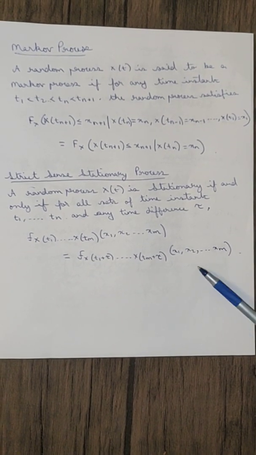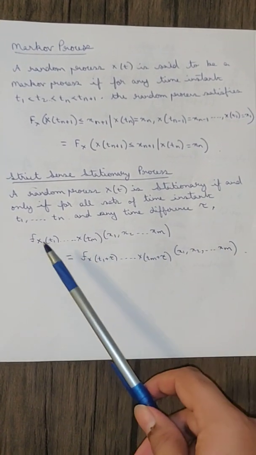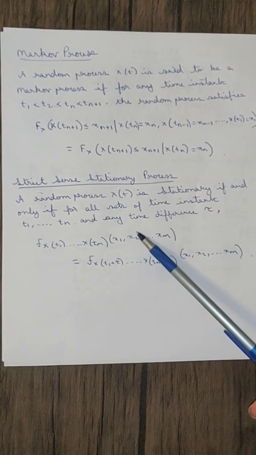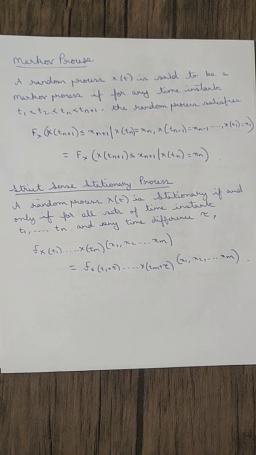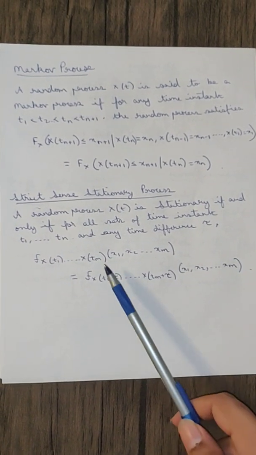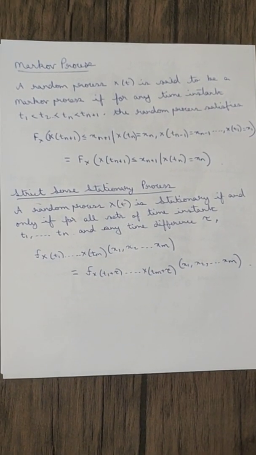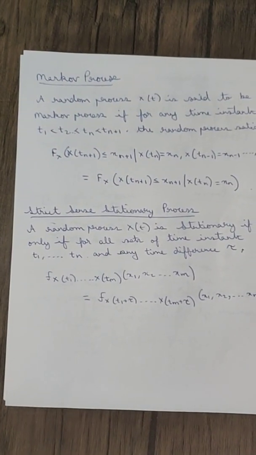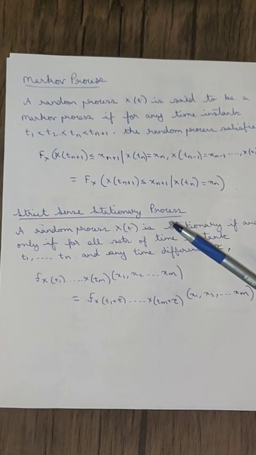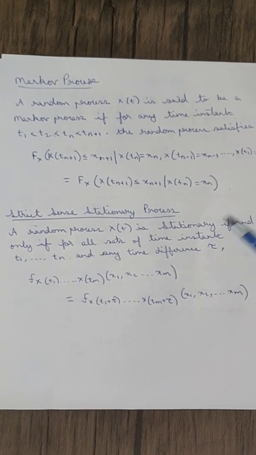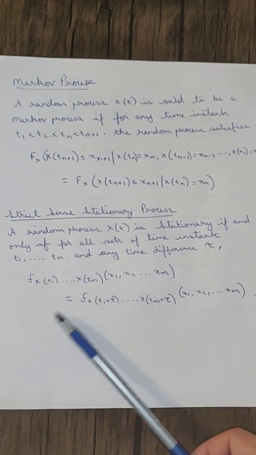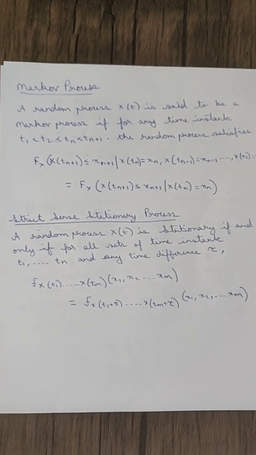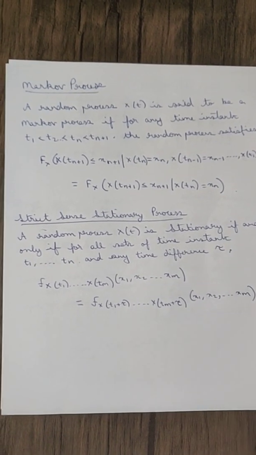So what this basically means is that the joint PDF of all the ensembles at the different times remains constant over time. So for any time instances t1 up to tm, the PDF remains constant over time and doesn't change.